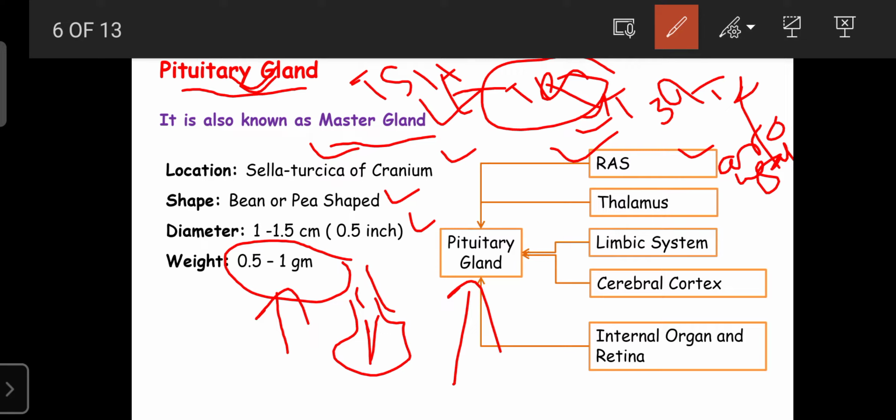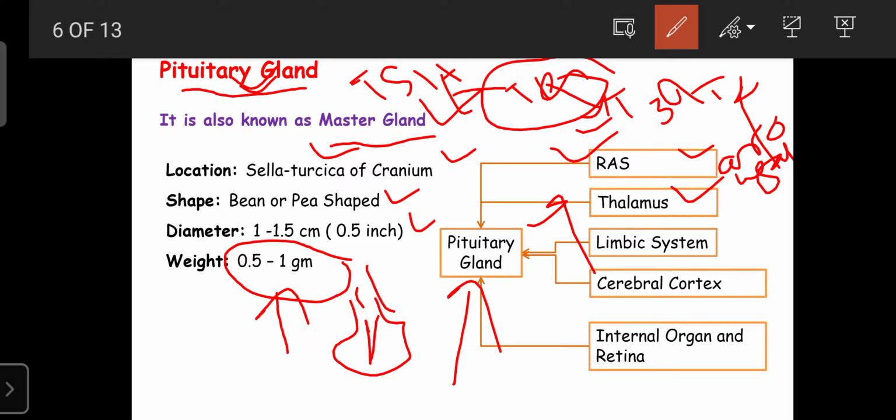And the pituitary gland also receives messages or inputs from the thalamus. The thalamus is a relay station, helpful for creating connections between the different parts of the brain. Here the pituitary gland also receives inputs from the thalamus, and according to that it can adjust the secretion of hormones.